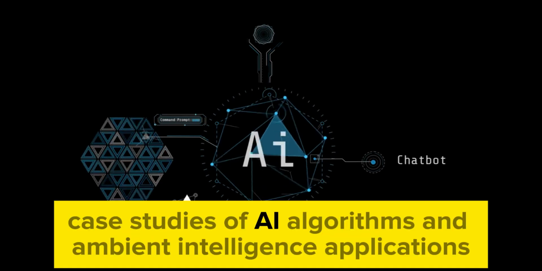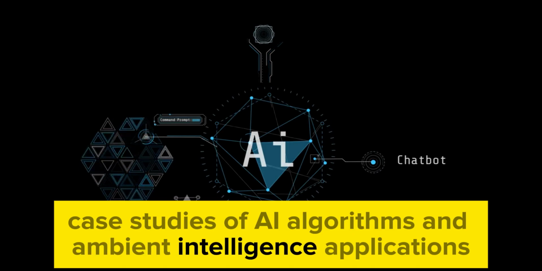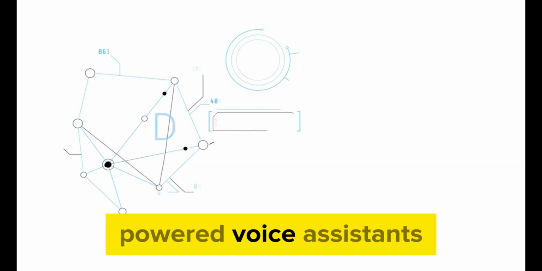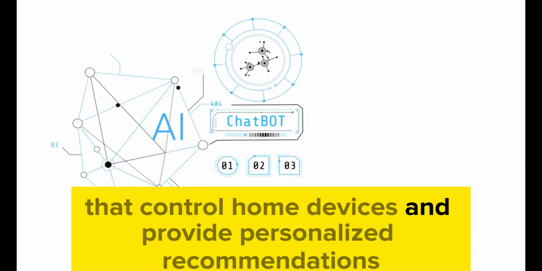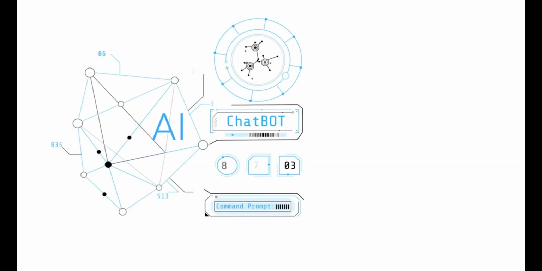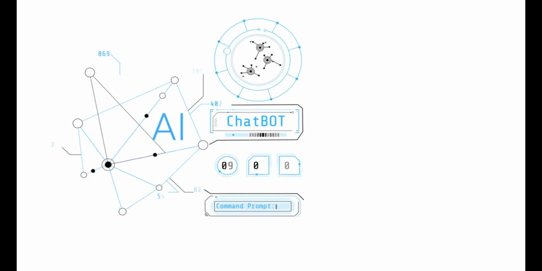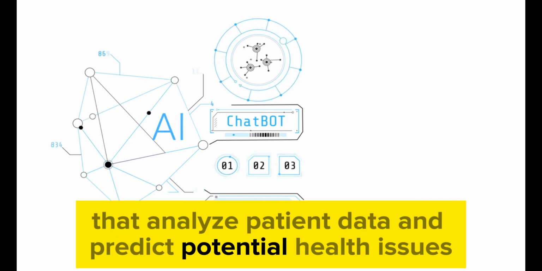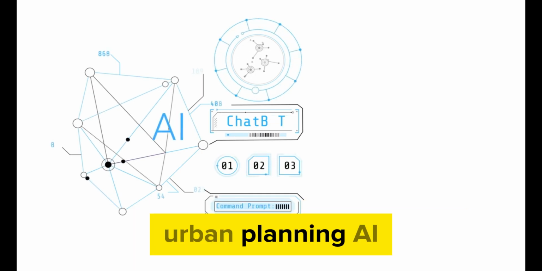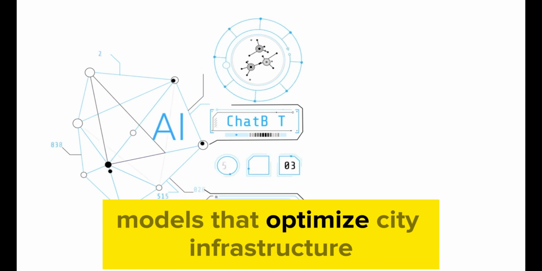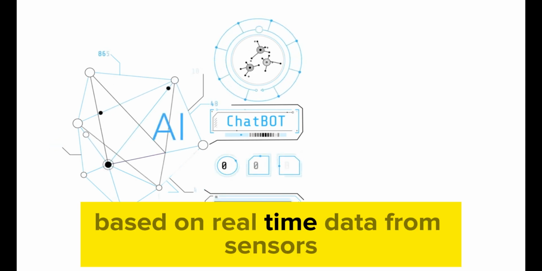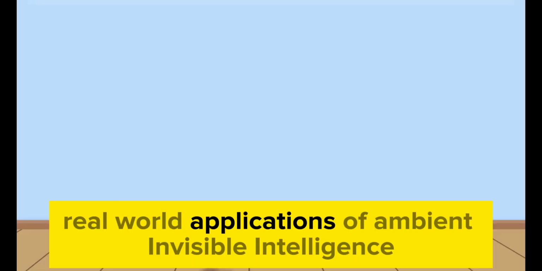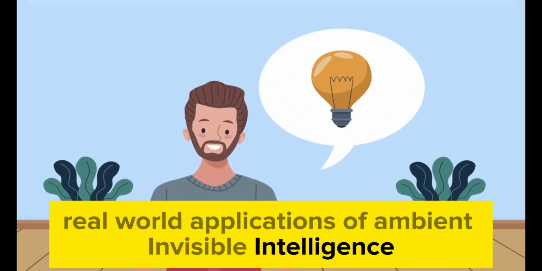Case studies of AI algorithms and ambient intelligence applications. Smart home assistants. AI-powered voice assistants that control home devices and provide personalized recommendations. Healthcare monitoring systems. AI algorithms that analyze patient data and predict potential health issues. Urban planning. AI models that optimize city infrastructure based on real-time data from sensors and IoT devices. Real-world applications of ambient invisible intelligence.